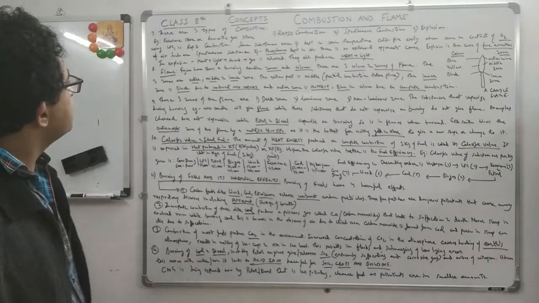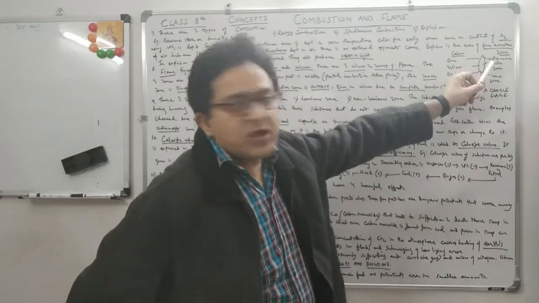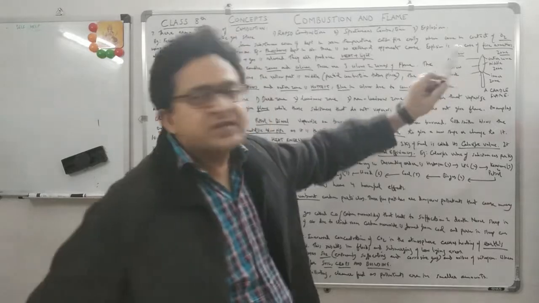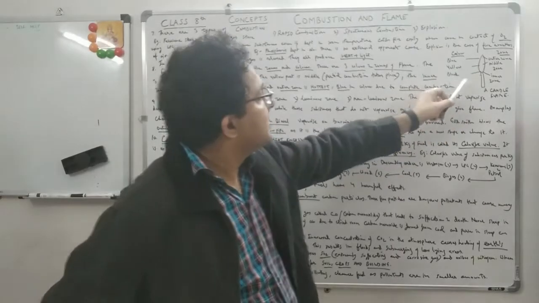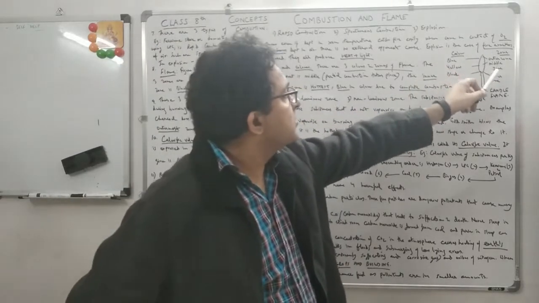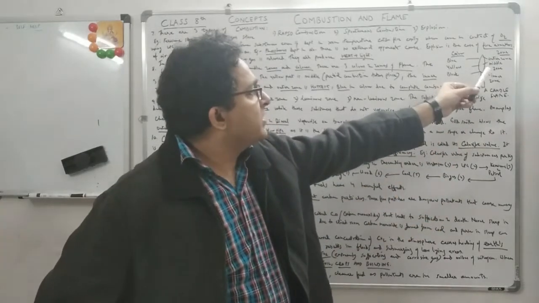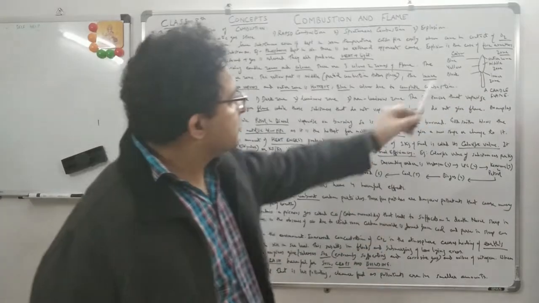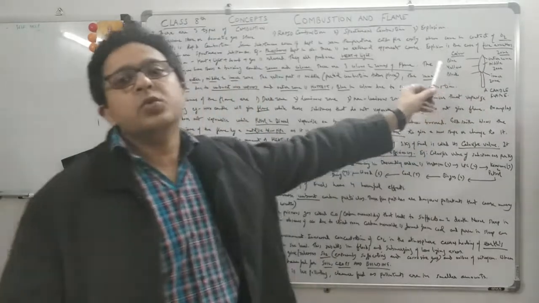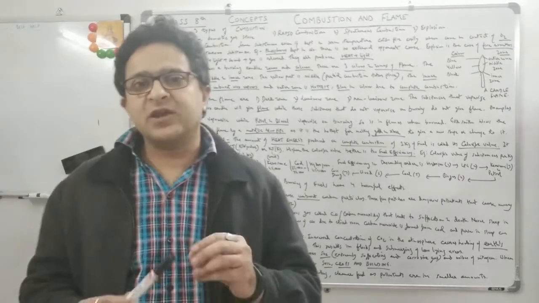Now we come to the next part, students. Flame. You see this candle flame. Here I am talking about the zones, and here I am talking about the colors. So very simple. Three colors. On the left hand side, you can make three colors: blue, yellow, and black. On the right hand side, you can put outer zone, middle zone, inner zone. Very much evident. Inner zone will be black, the outer zone will be blue, and the middle zone will be yellow. So when you see the candle, it has yellow, blue, and black.